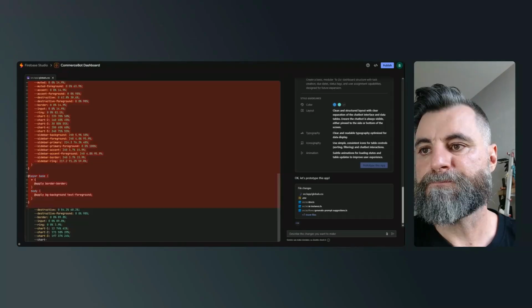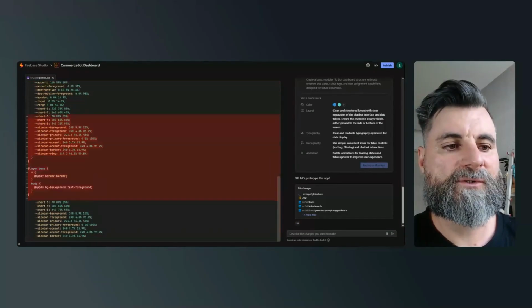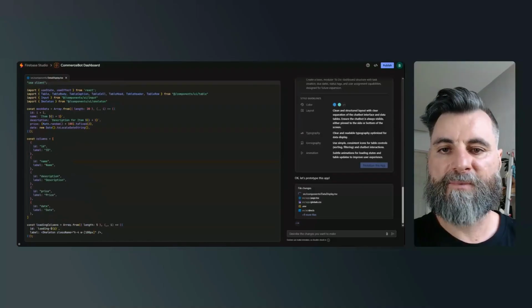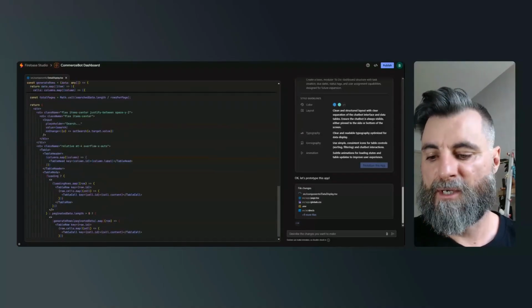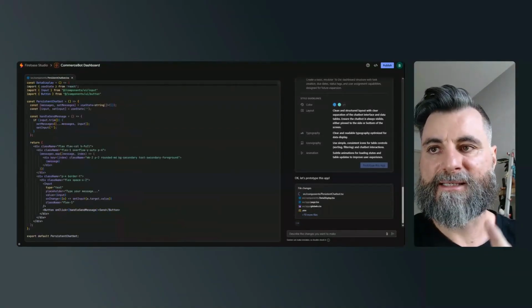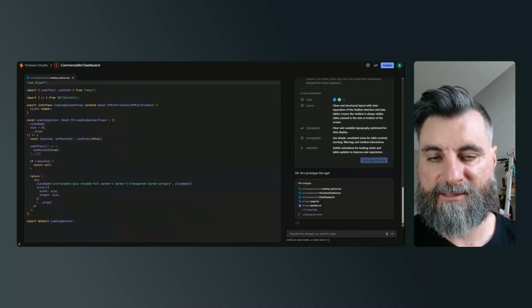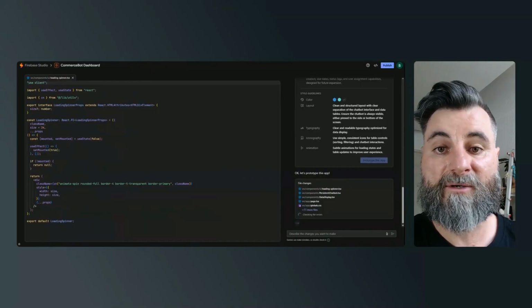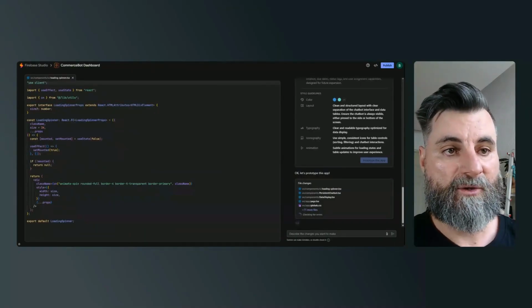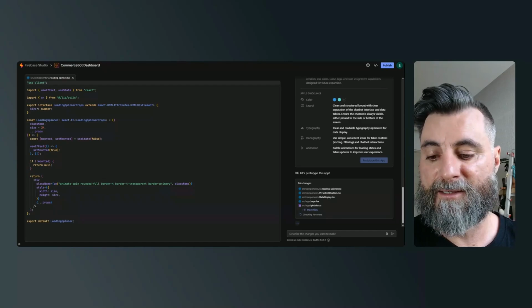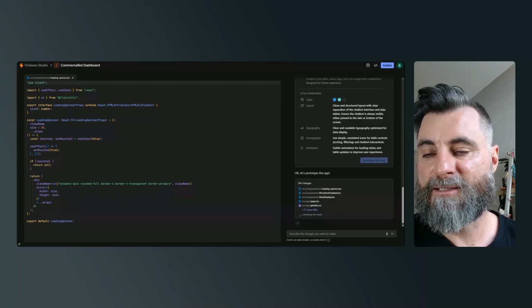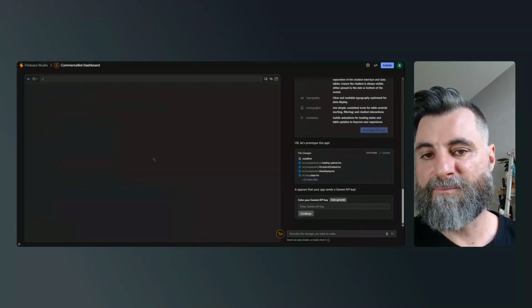When we do release this app, I'm hoping to do a second video. We're not just going to release this app like this. We're going to have our head of design look at the design to see how good a job this has done. Our developers are going to have a look at the code, especially for security.